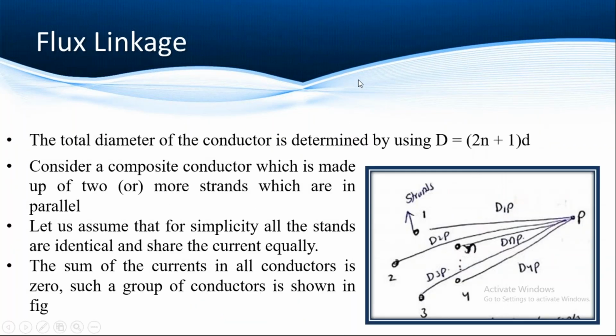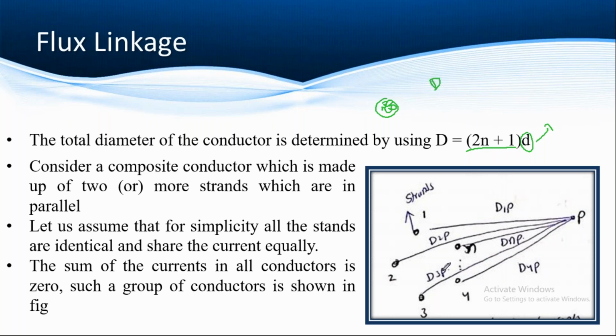Next one is, if you want to find the whole diameter. Suppose we have this strand conductor. If you want to find the diameter, you have to use D equals (2n plus 1) times d. Here small d is the individual diameter of a conductor. So we have a number of conductors, right? So d is the individual diameter of the conductors, and here the diameter is the same for all. Why? Because we are forming the stranded conductor with equal diameter for all the strands.